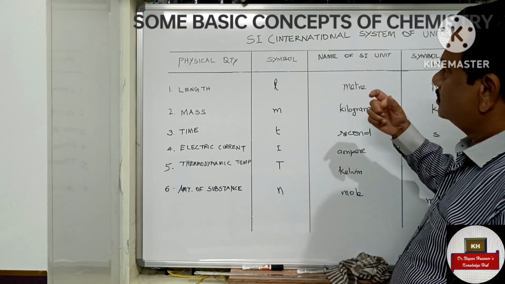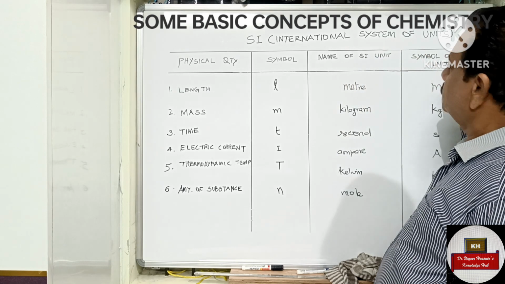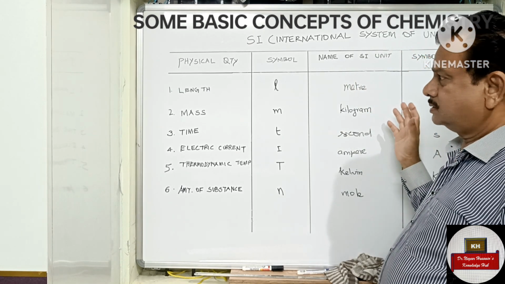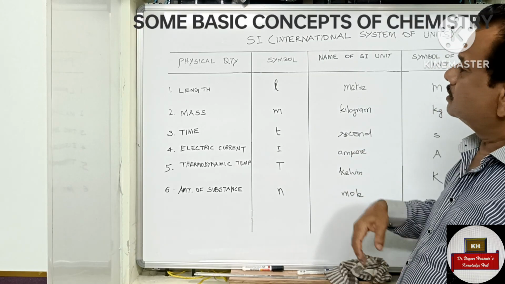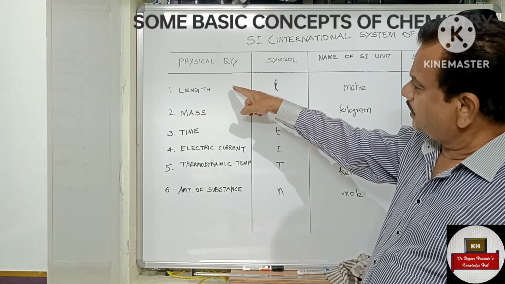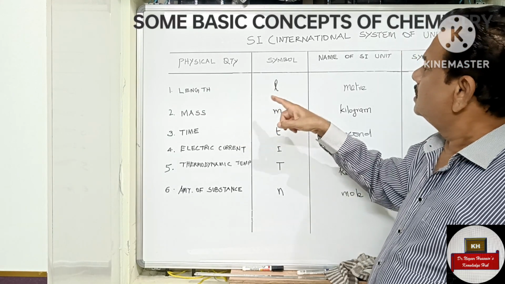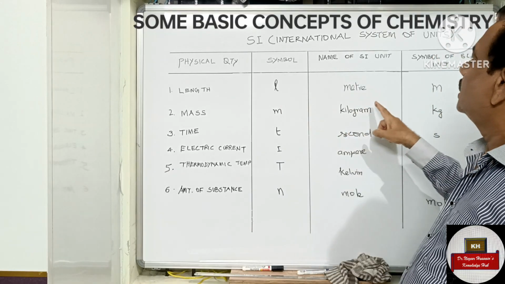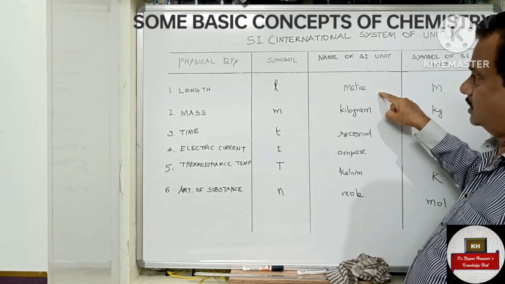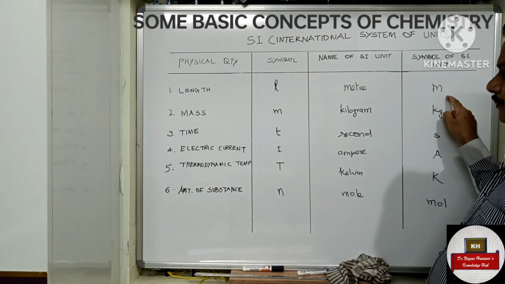See, here I have given you the SI unit, which is the International System of Units. This is basically from France, which we are following. Now we should know the important physical quantities. To measure length, we have the symbol L, and the name of the unit is meter, and the symbol is m.